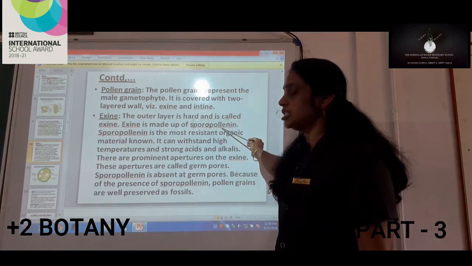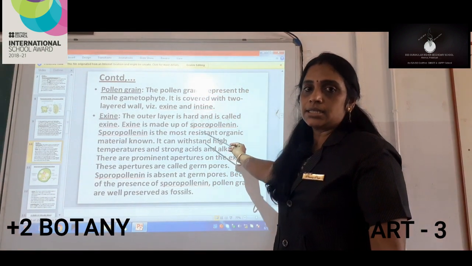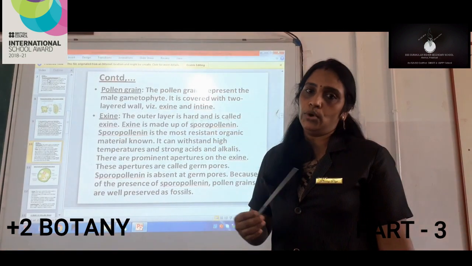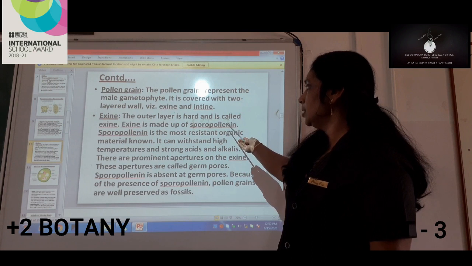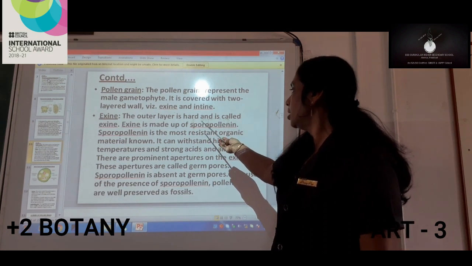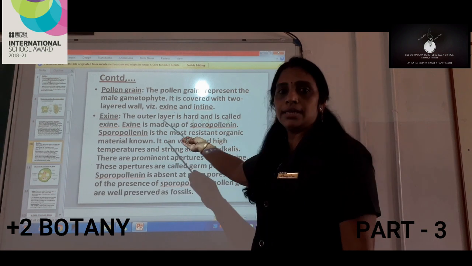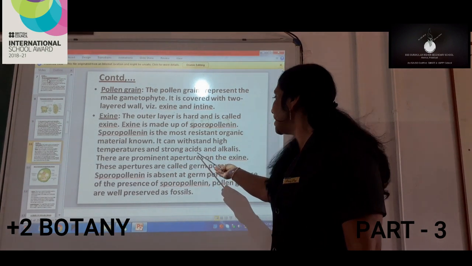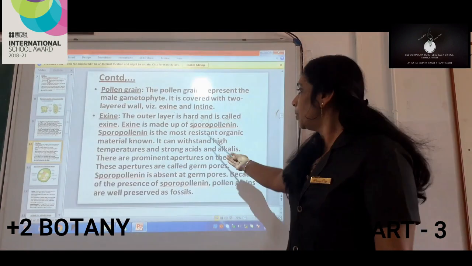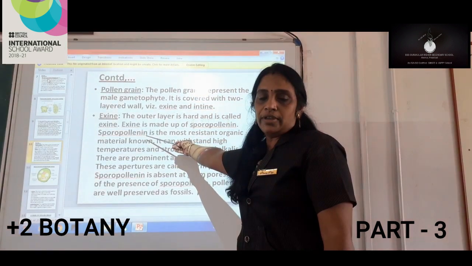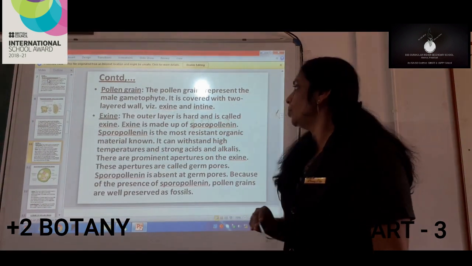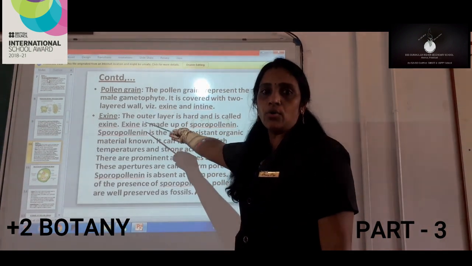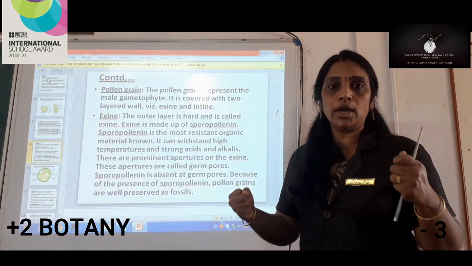Again, this term is very, very important, as questions related to sporopollenin used to come in the board examination. So what is sporopollenin? It is a highly resistant organic material, and it can withstand high temperature and strong acids and alkalis. That powerful is this substance, sporopollenin, and it is found in the exine, which makes the exine strong and hard.